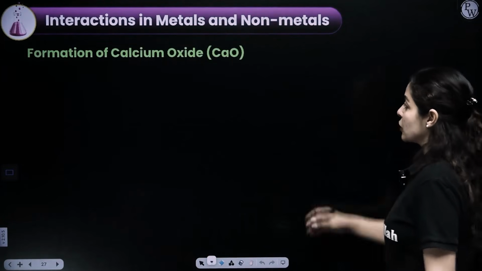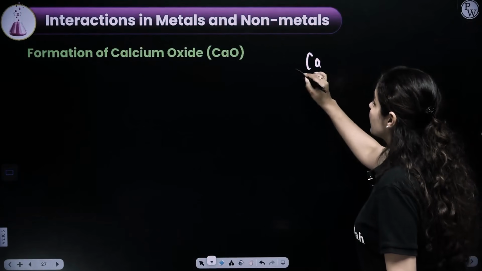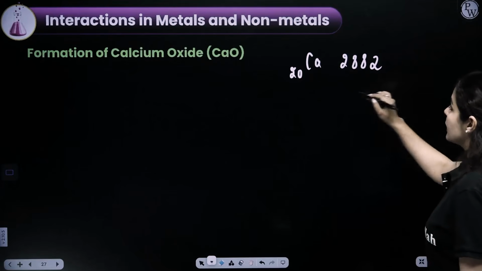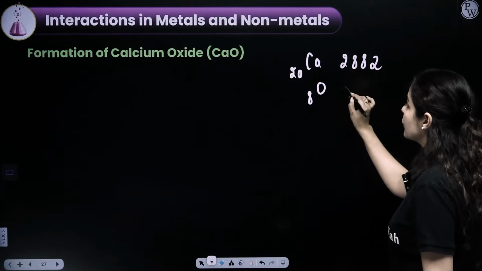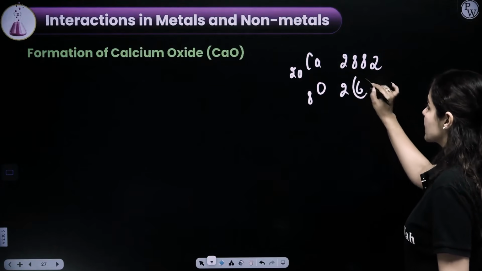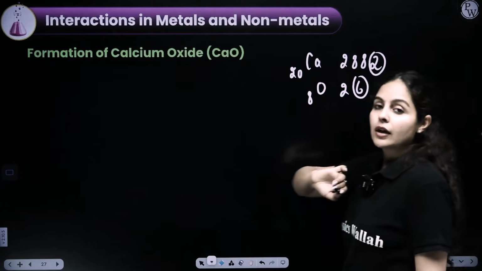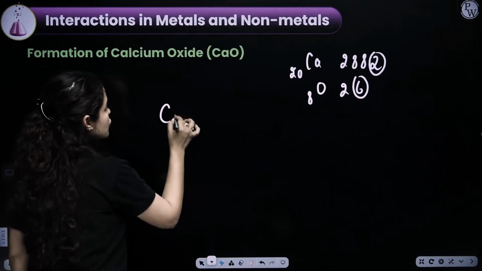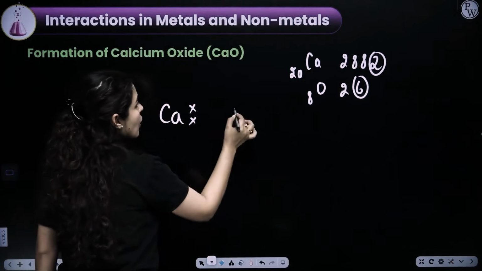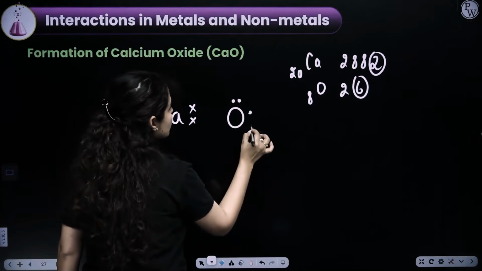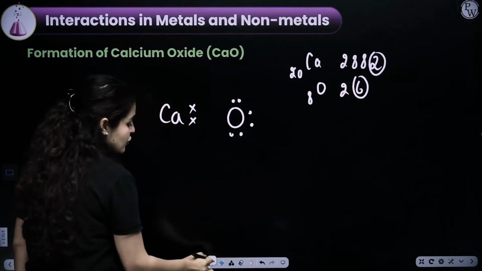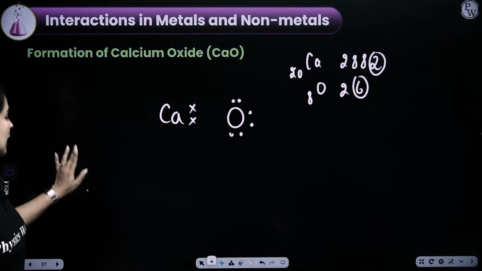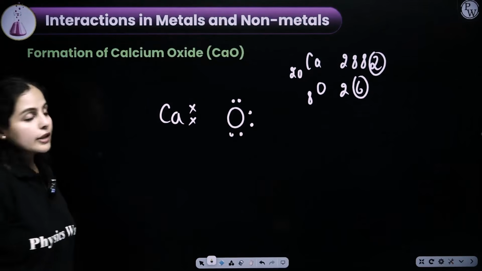Let's try calcium oxide here. Calcium, atomic number 20, electronic configuration 2, 8, 8, 2. Then we have oxygen, atomic number 8, electronic configuration 2, 6. We'll pick only outermost electrons here. Okay? Calcium, 2 electrons. Oxygen, 1, 2, 3, 4, 5, 6. Calcium needs to lose 2 electrons to attain stability, and oxygen needs to gain 2 electrons to attain the octet configuration.